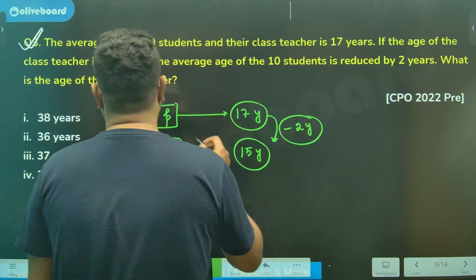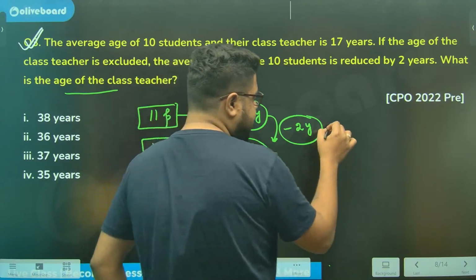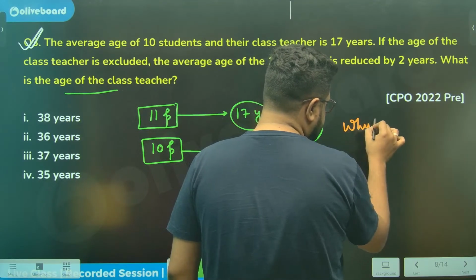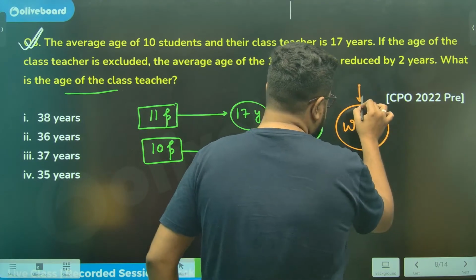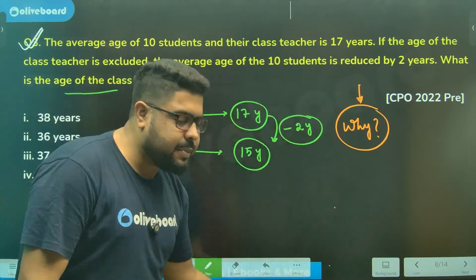Now they are asking what is the age of that teacher. First things first, ask yourself the question, why? Why, when we are excluding the teacher, is the average age coming down?